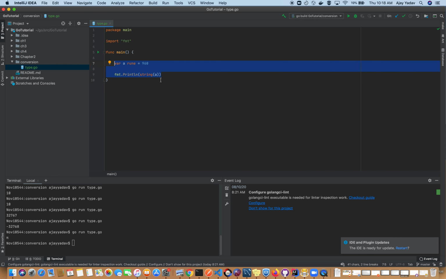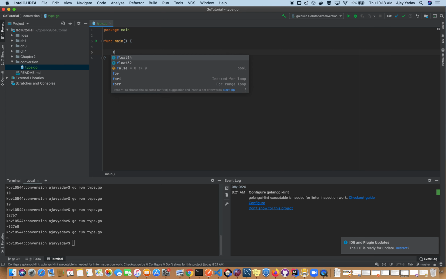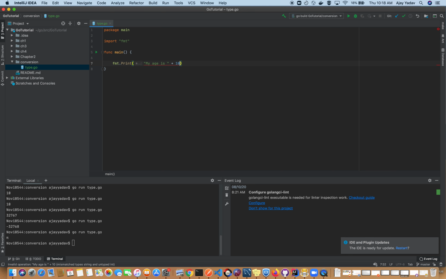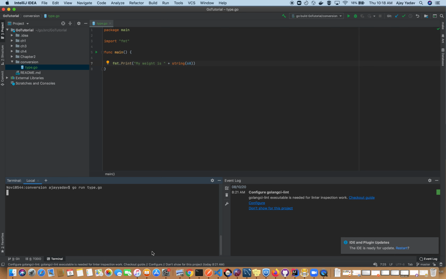Now there is another interesting thing that I want to show. Like fmt.Println, if you do it like this, "my age is", as you already know, you cannot do this, it is a different type. So let's say "my weight is" 67, and if I try to run this program, what will happen?